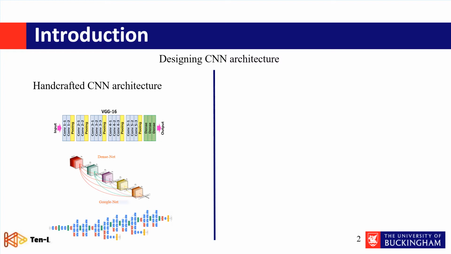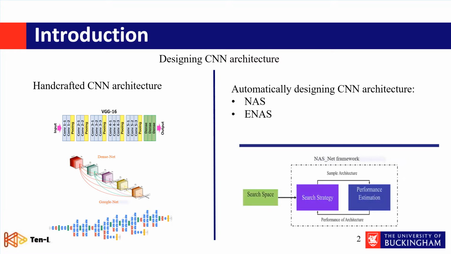To solve this problem, architectures were recently developed which automatically design the CNN architecture. The most common is NAS, and the efficient one is ENAS. But the aim of these two ways is designing a successful and robust CNN architecture, which performs well also on unseen datasets, not only on the internal dataset.